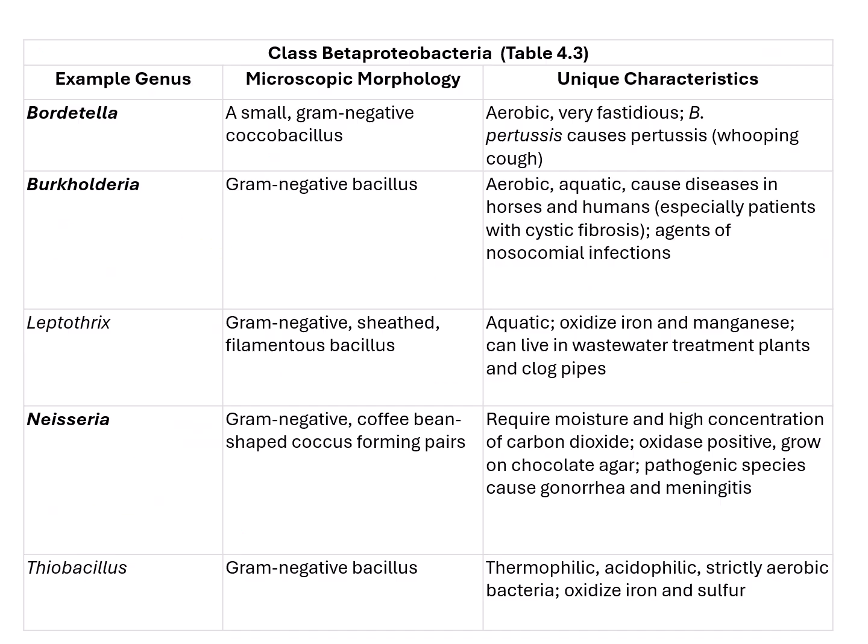Now our book also gives us a Betaproteobacteria table, table 4.3, and I'd like you to know these, but especially the bolded ones. Bordetella we talked about. These are the bacteria that cause pertussis or whooping cough. These are aerobic and very fastidious, which means that they're very hard to grow in the lab because they have really specific nutritional requirements. They only grow when we add all of those specific nutrients in the medium, the petri dish or the broth.